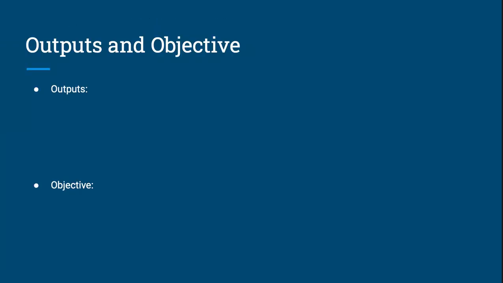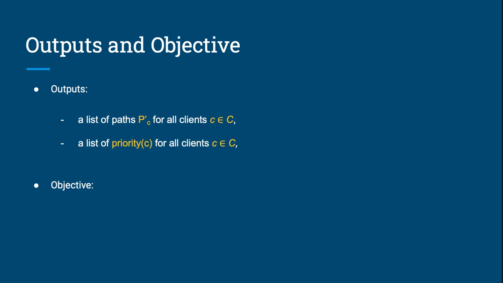Again, the difference in inputs from problem 3 is highlighted here. Now let's go over the outputs. We want you to output three things. A list of paths, paths_of_c, for all clients that is going to be used by the routing simulator to route packets to each client. Also a list of priority values, priority of c, for all clients.